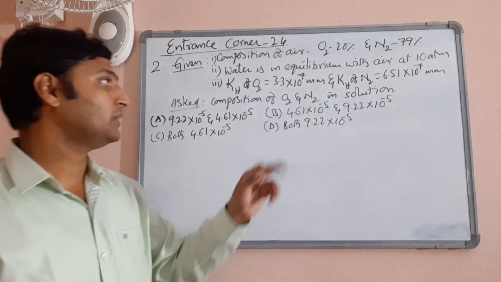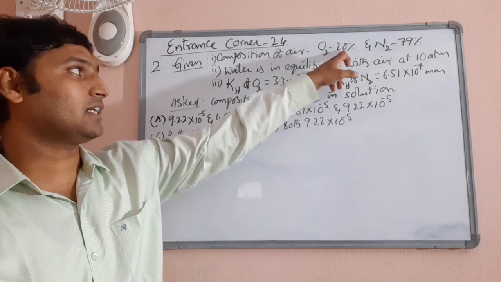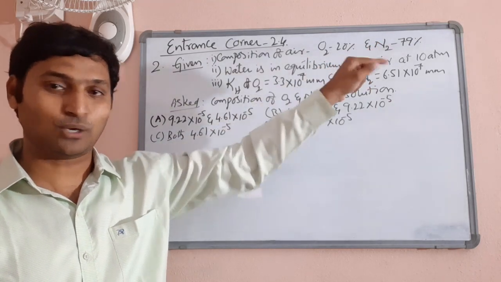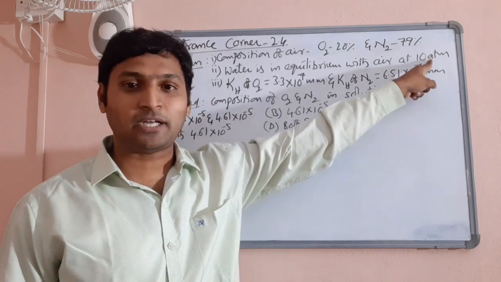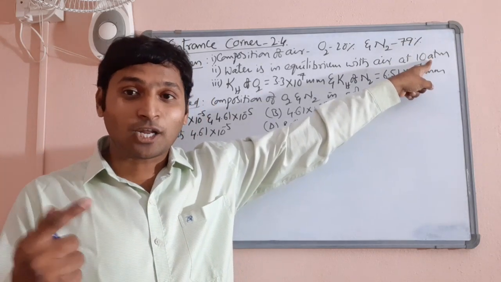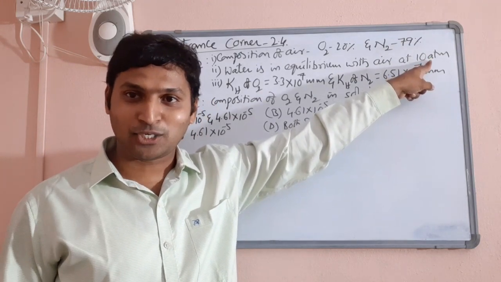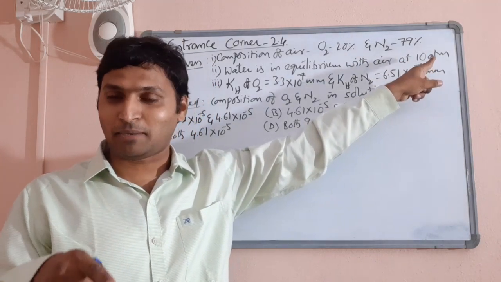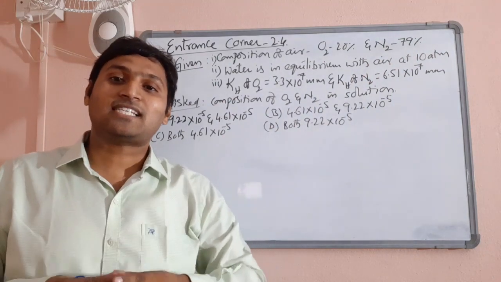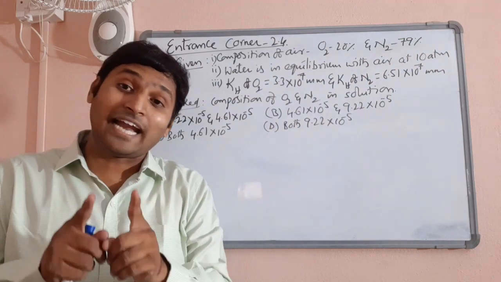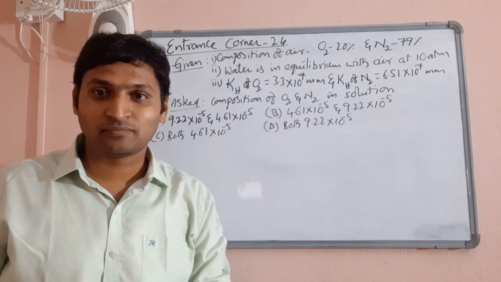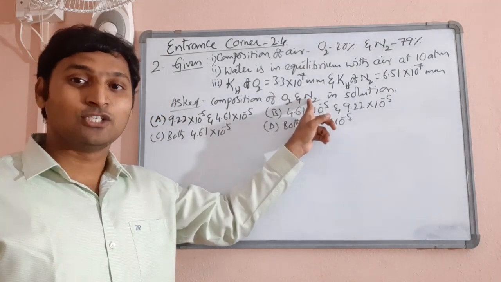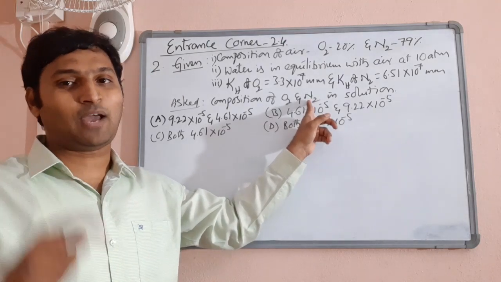Why? See here. You know very well composition of oxygen is 20% by volume, composition of nitrogen is 79% by volume. So, in this equilibrium pressure that air is exerting, who is contributing more? Obviously nitrogen. So, pressure exerted by nitrogen must be more than the pressure exerted by oxygen. So, obviously, extent of dissolution should be more for nitrogen than for oxygen. Here, oxygen and nitrogen respectively they have given.